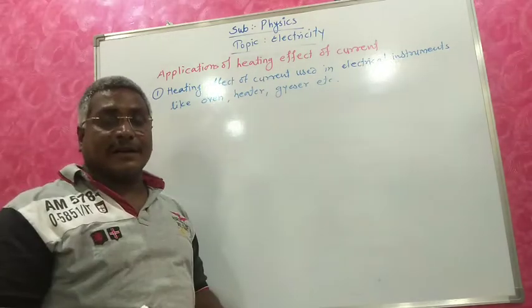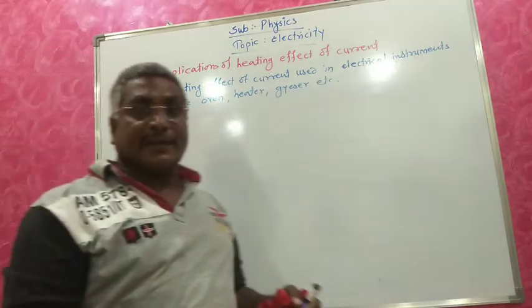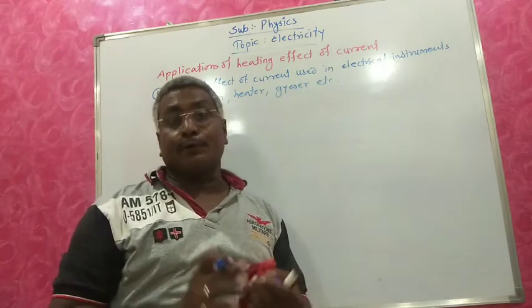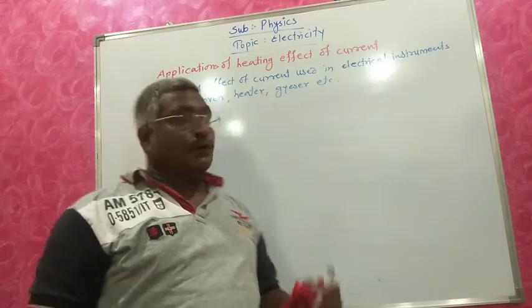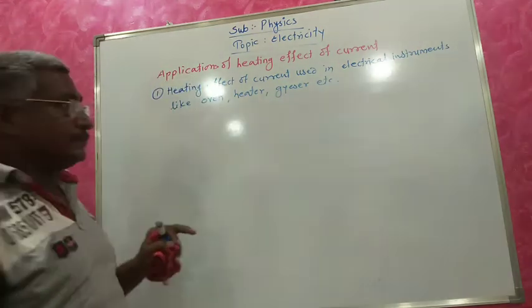When we pass the current, that resistor becomes red hot and produces the heat. So this is the first application.